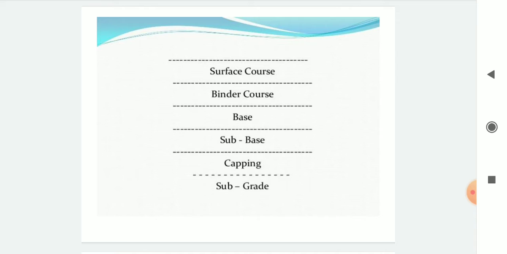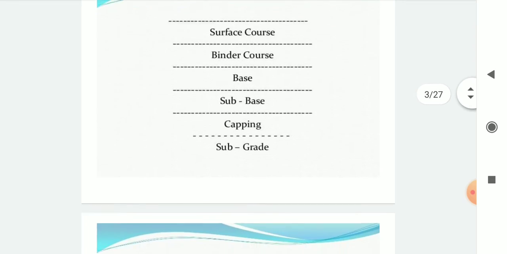Okay, this slide shows the road pavement layers. The first is known as subgrade, the second is known as capping, then subbase, base, binder course and surface course. These are the different courses of the road pavement.